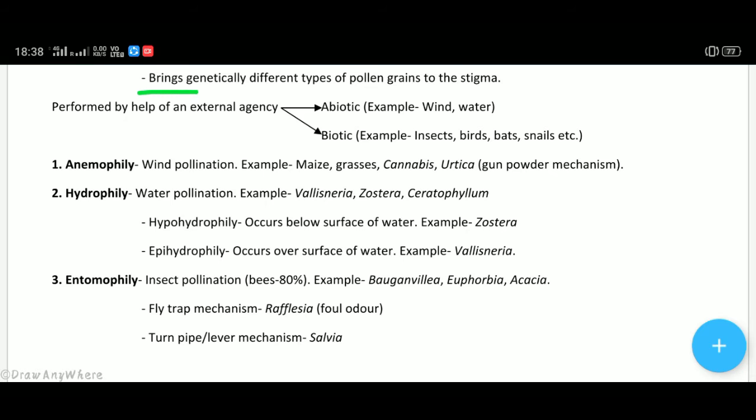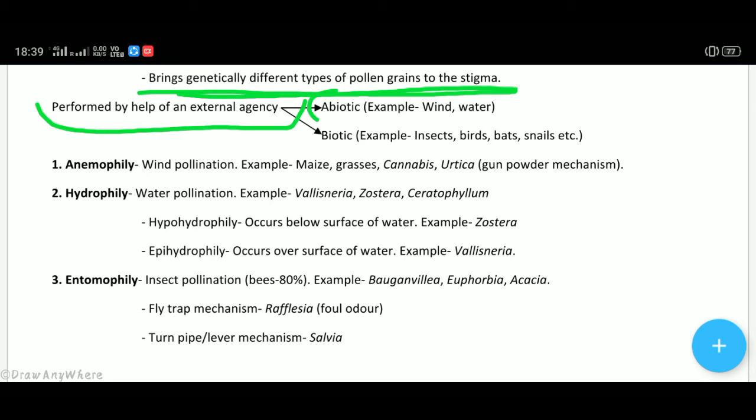It brings genetically different types of pollen grains to a stigma because the other plant has different genetics, different sets of genes. Then it helps in reaching genetically different type of pollen grains to the stigma. It is performed with the help of an external agency. As the plants are different, it has to cover longer distance. It needs some agency for pollination.